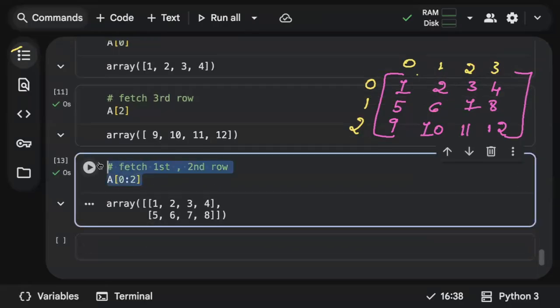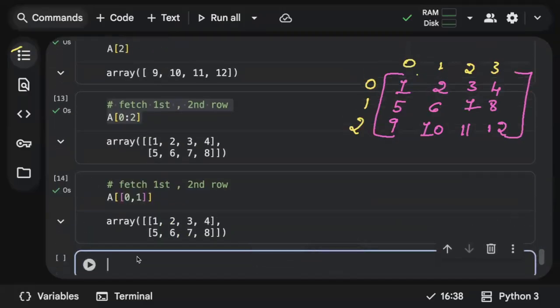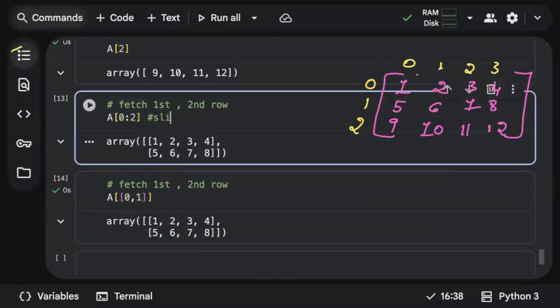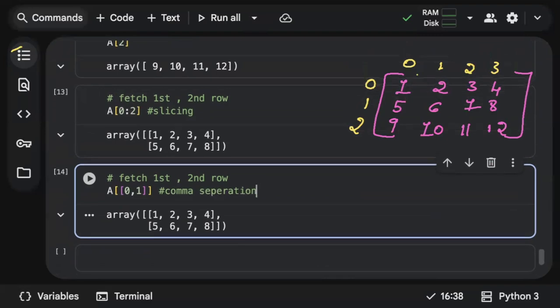Okay, there is another approach to fetch the first two rows, that is using comma separation. You can also just list out the first row index and second row index within a list. You will get the same answer. One approach you can use is slicing. Another approach you can use is comma separation. So always remember, when you want to fetch continuous rows, slicing is useful. When you want to fetch random rows, comma separation is helpful.